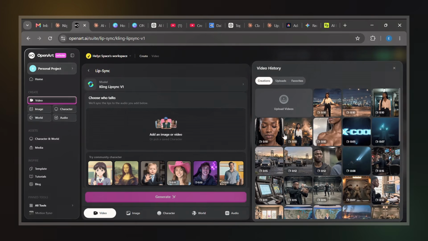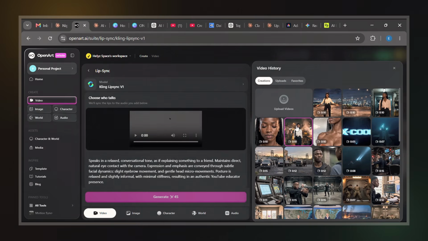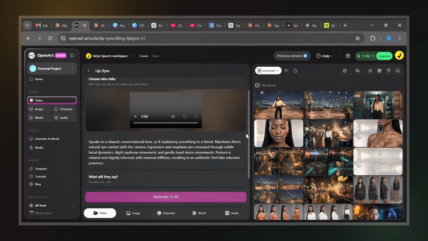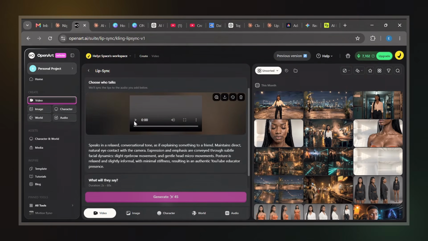From here, simply repeat the same process for every section where the character is singing. For sections where the character isn't singing, you don't need to apply lip sync. Once all your clips are finished, you can upscale them inside OpenArt if needed. After that, export everything and assemble the final project inside CapCut or whatever video editing software you normally use. At that point, your AI music video is complete.